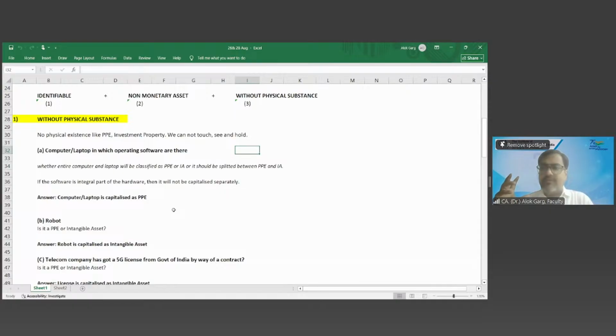So the Alexa device is an intangible asset. It is not a tangible asset. It is an intangible asset because the program is more important. The software is more important, right? And hence it is an intangible asset.